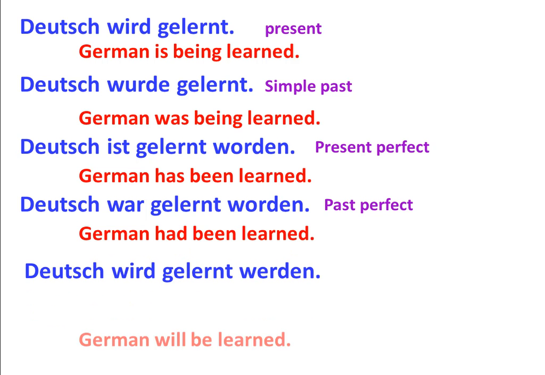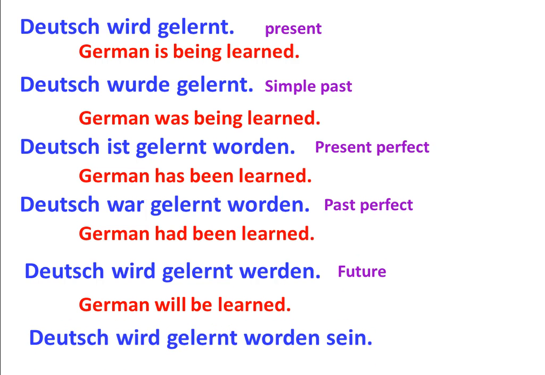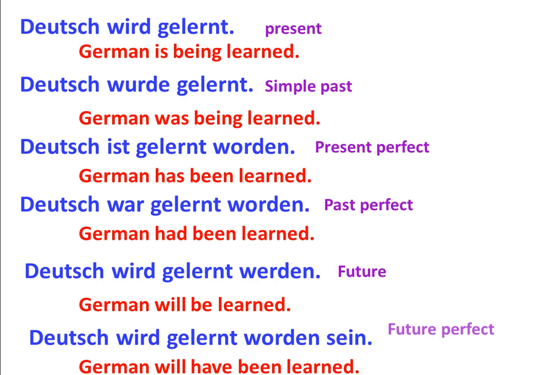Deutsch wird gelernt werden, which is the future tense in the passive voice. And finally, Deutsch wird gelernt worden sein, which would be the future perfect, or Futur 2, in the passive voice.